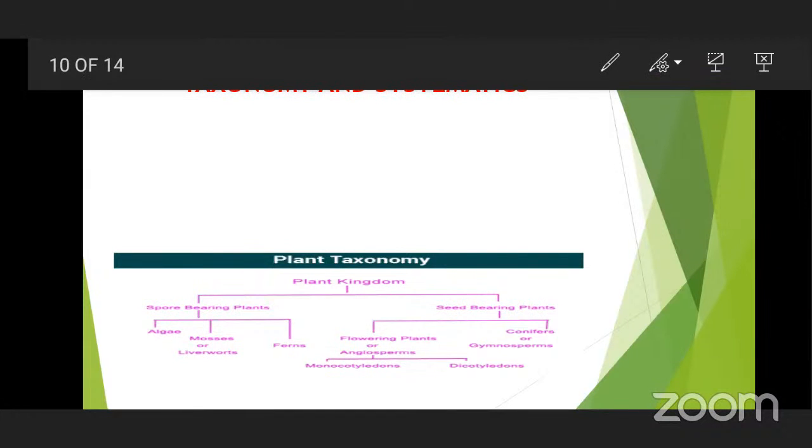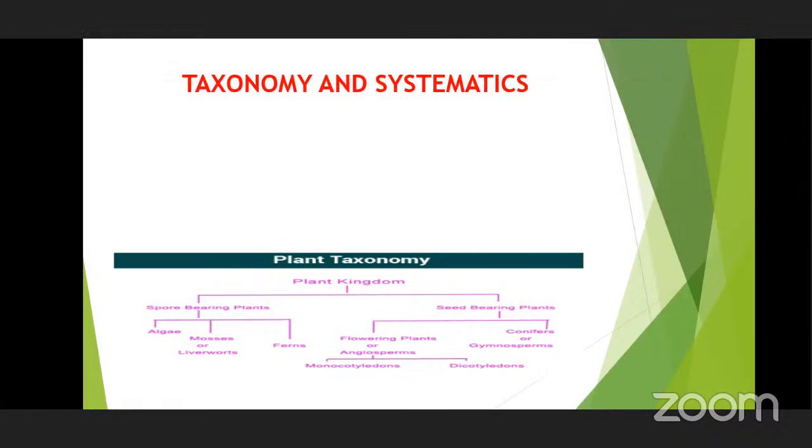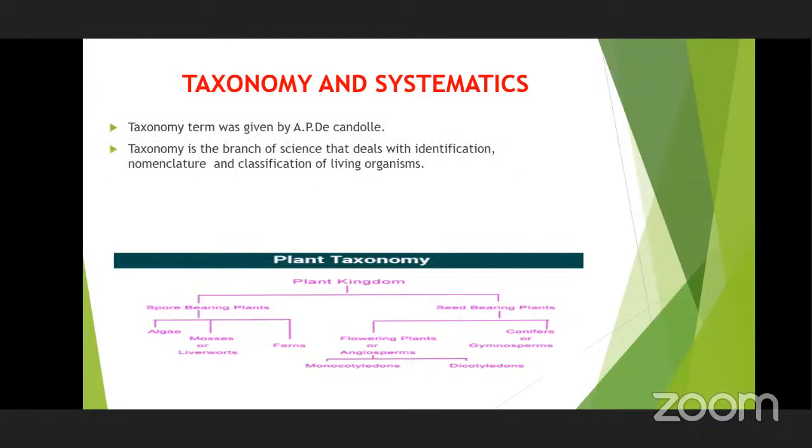For this reason, taxonomy is there. So in short, we can say taxonomy is a branch of science that deals with identification of the organisms, then nomenclature, naming that organism, and then